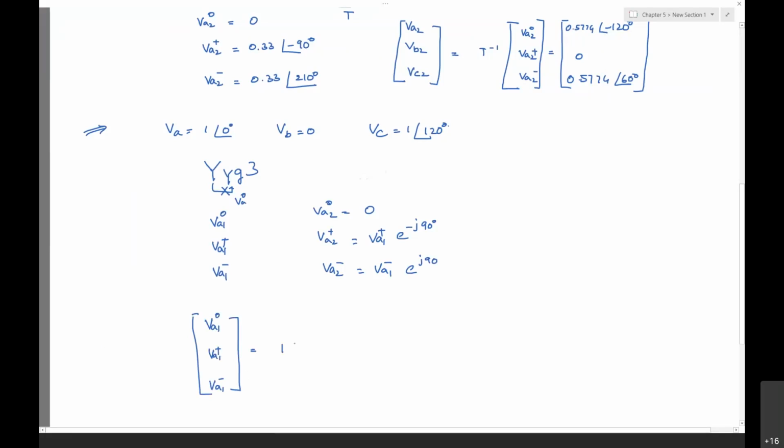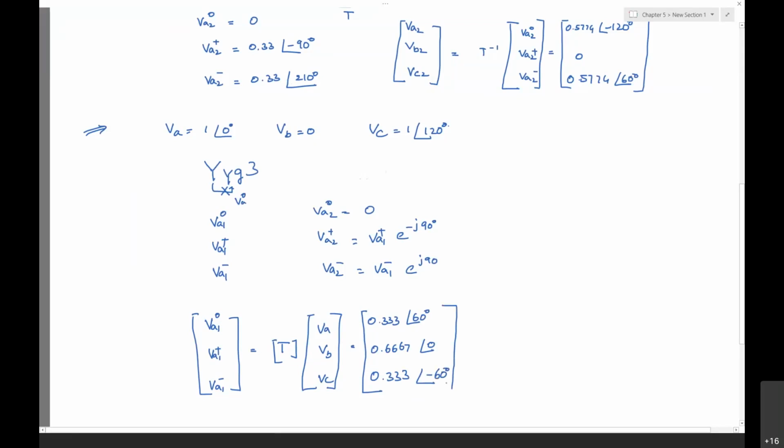We have a transformation matrix and we need to substitute the primary side voltages, VA, VB and VC. You will be getting the answers as 0.333 at an angle of 60 degrees, 0.667 at 0 degrees, 0.333 at an angle of minus 60 degrees. This way. Then the VA2 0 will be 0.